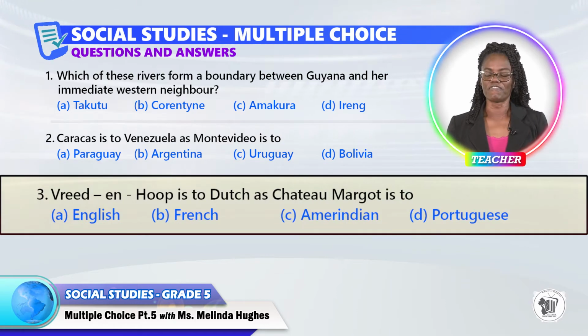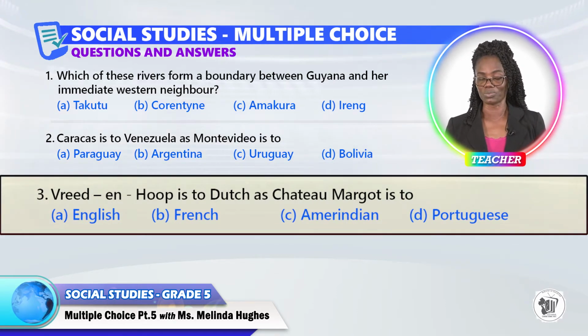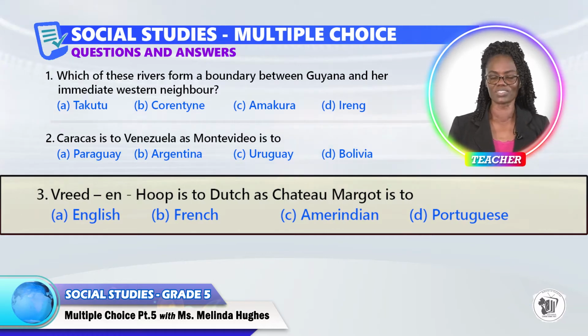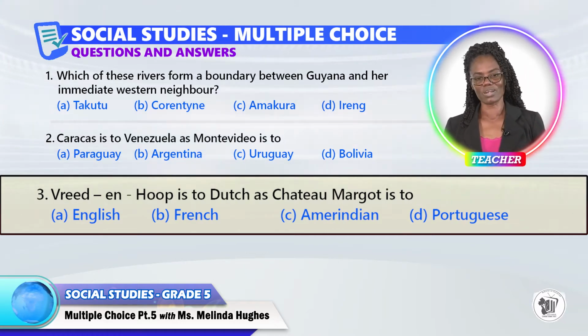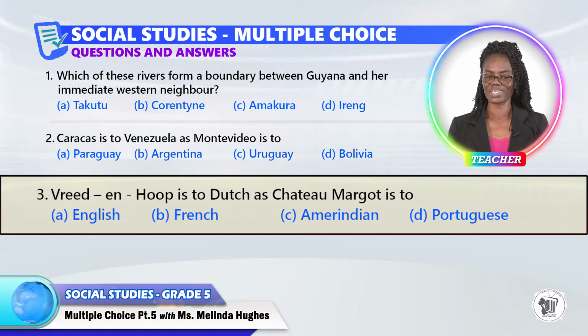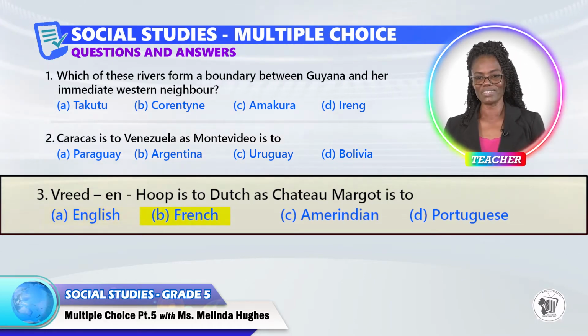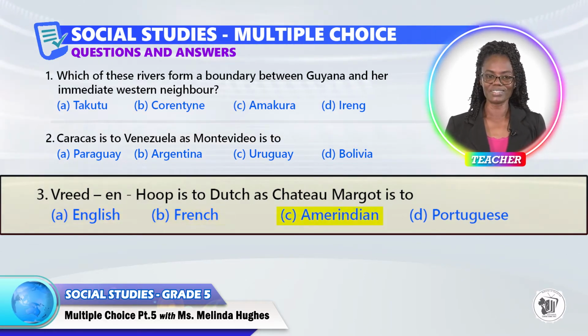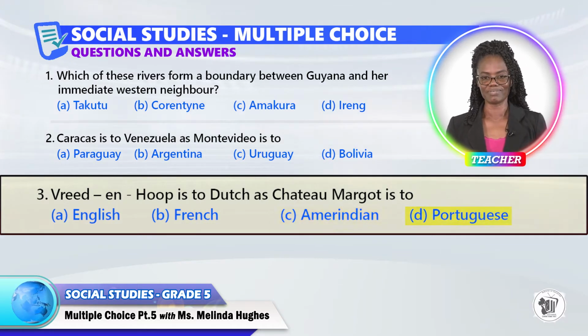Question 3. Vredenhoop is to Dutch as Catamargo is to? A, B, C, or D?